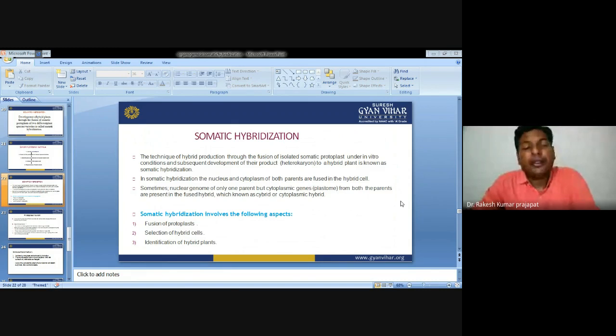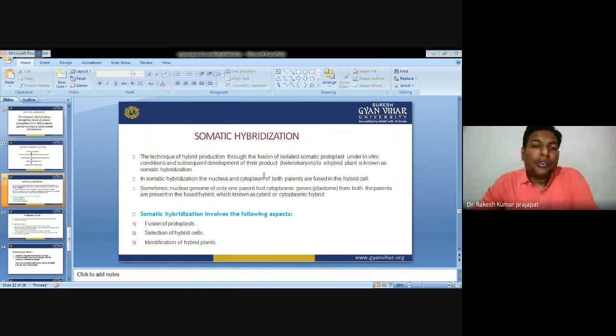But sometimes the nucleus of one species gets eliminated because of incompatibility, and at that time the nucleus is descended from one parent only, and the cytoplasm is descended from both the parents. So cytoplasmic genes come from both the parents and are present in the fused hybrid, which is known as a cytoplasmic hybrid.